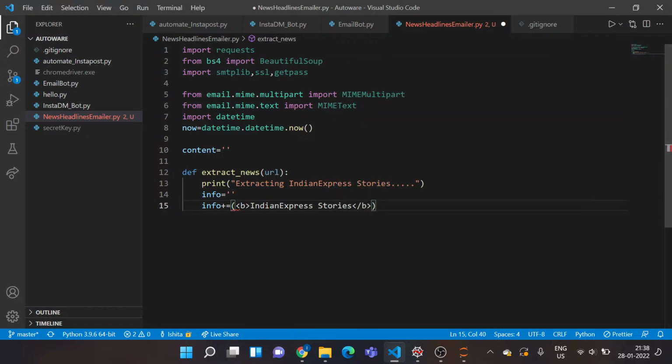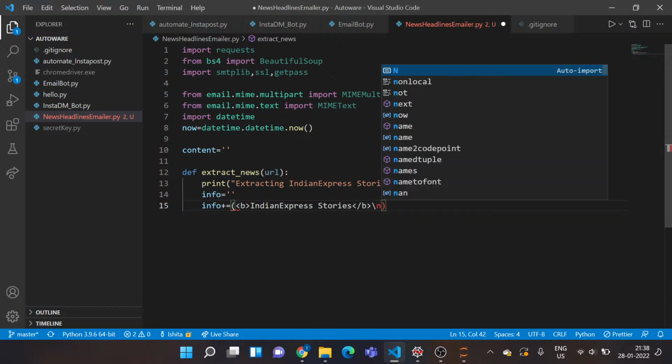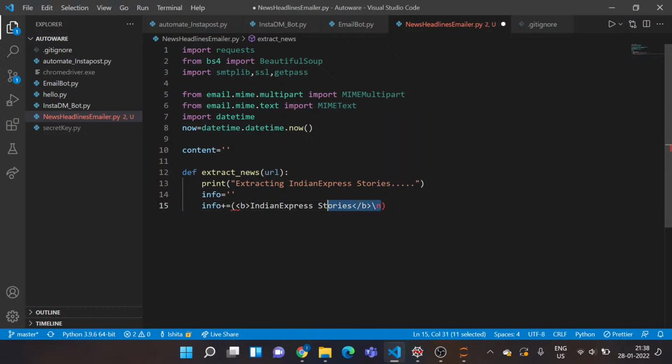I'll close my bold tag. I'll say go to a new line. So basically this print command is going to print this line in my terminal, but I actually want one heading going into my email as well. Again, I've messed up. This all needs to be going into a string. So I'll just Control X and add my string. Yeah, inverted commas. Oh, cool.